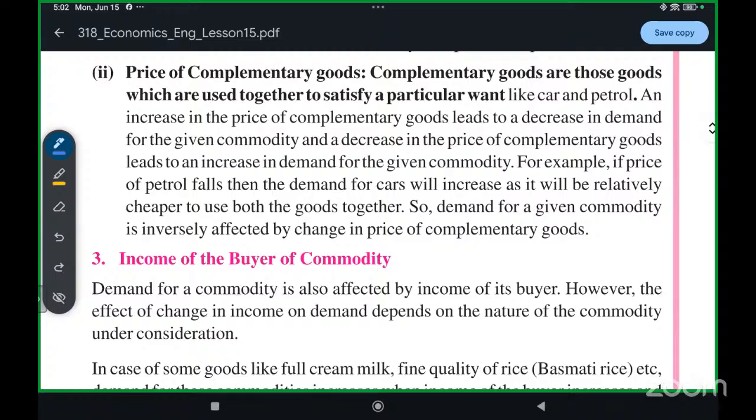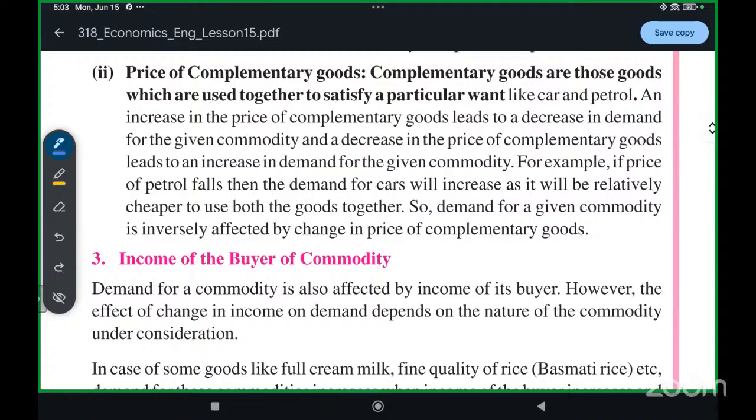This is the relationship between the complementary goods and your main commodity. If the price of the complementary product is high, the demand of your main product will be low. If the price of petrol is high, the demand for cars is low. But if the price of the complementary good is low, then the demand for your commodity will be high. Means if the price of petrol is low, your demand for cars will be high.